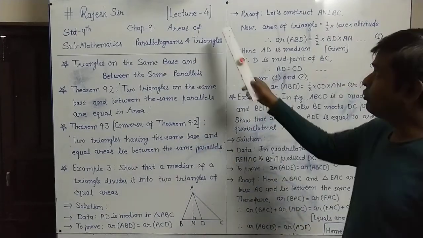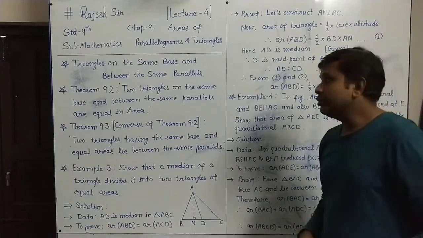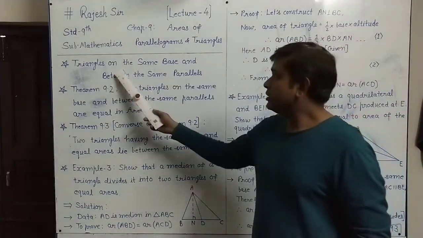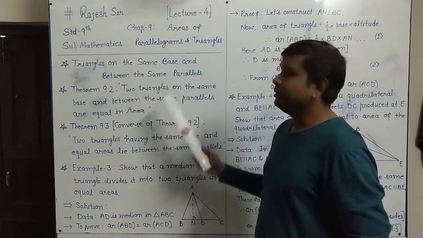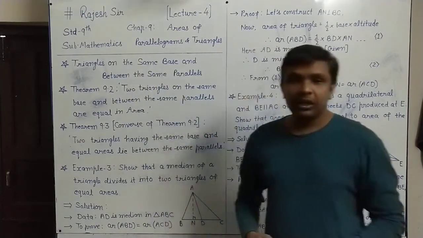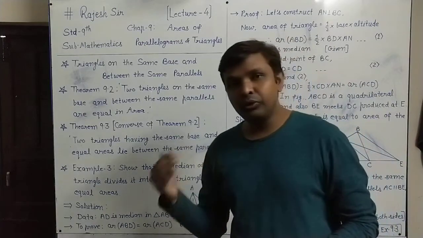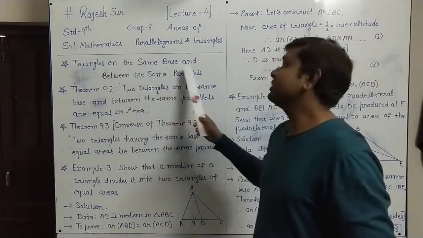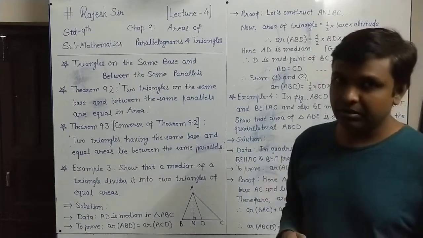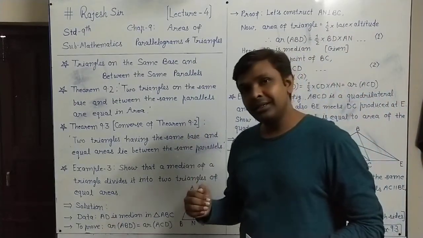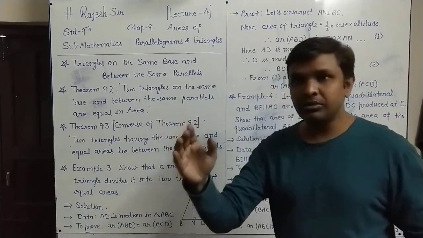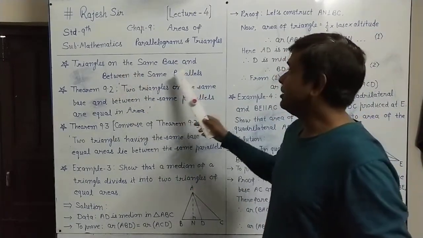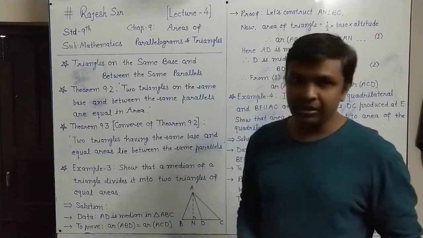This is lecture number 4 now, and the new concept in this chapter is triangles on the same base and between the same parallels. As we remember, before this we have seen the parallelograms on the same base and between the same parallels, and in this lecture, in place of parallelograms, we have to think about the triangles now. Triangles on the same base and between the same parallels.